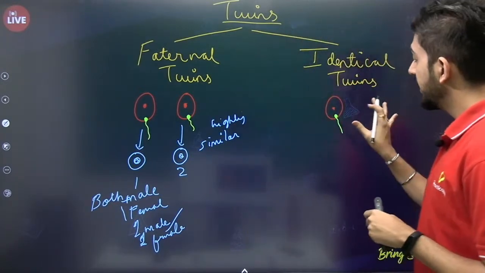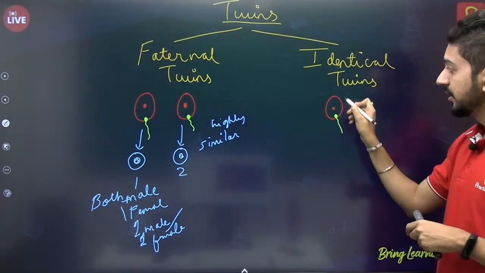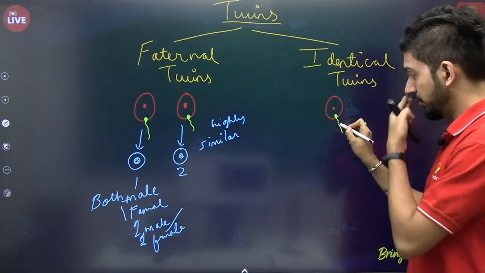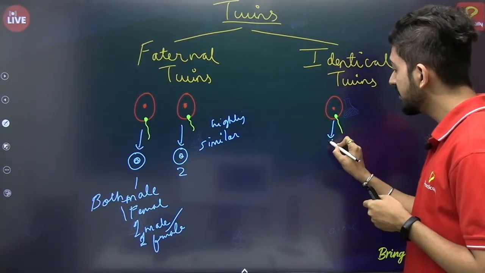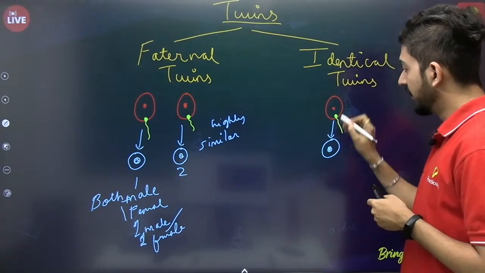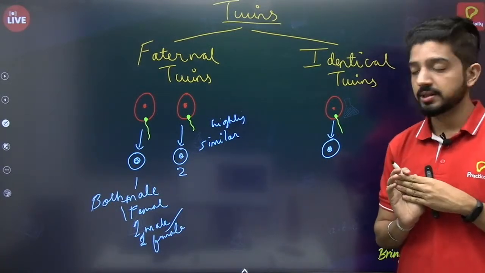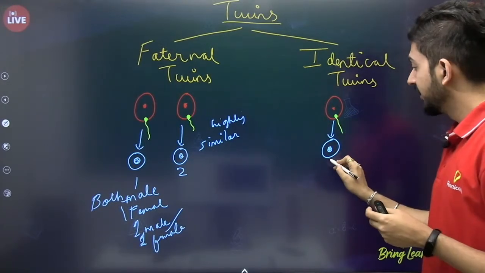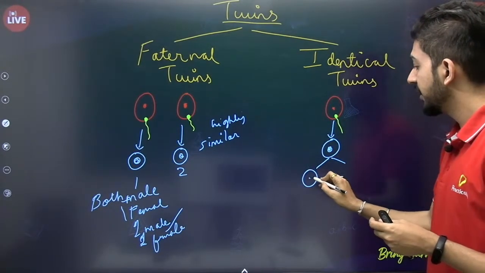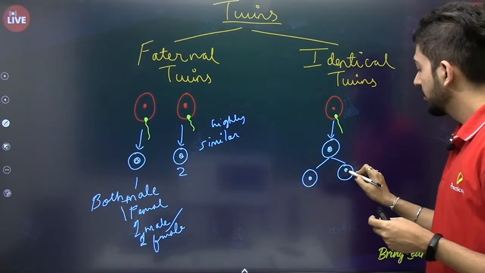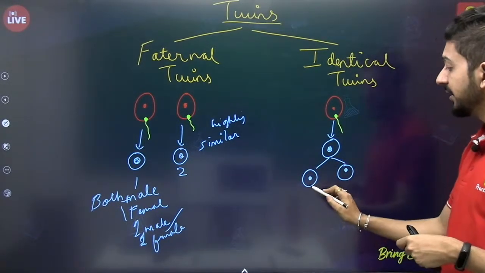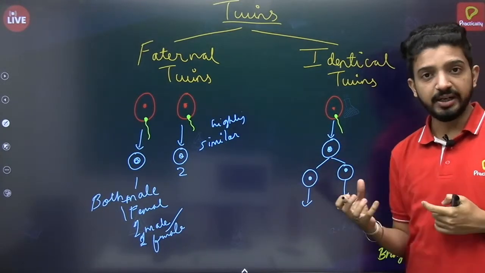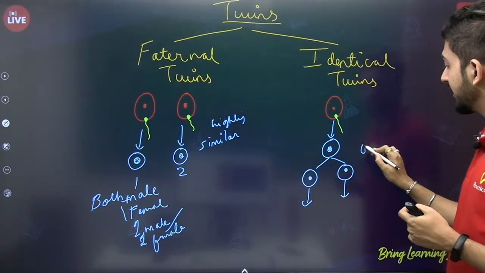In case of identical twins, only one ovum is fused with one sperm and it gives rise to one zygote. Till here it's a normal process. Now what happens after this is, while dividing, the zygote gets divided into two different zygotes, and then these two develop separately as two different fetuses or children, and that's why they are exactly the same.